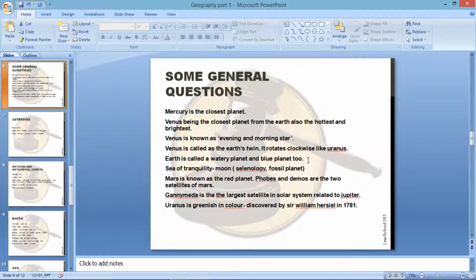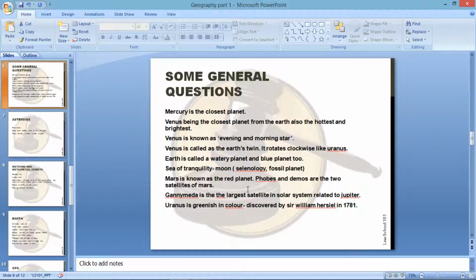So basically it is the volcanic eruption that had happened on the Moon, because of which a mountain has been formed on the Moon, which can be termed as Sea of Tranquility. The highest mountain on the Moon is Libuti Mountain, which is 10,660 meters high. Also, the study of the Moon is called selenology, and the Moon is also known as a fossil planet. Now, Mars is known as the red planet. Phobos and Deimos are the two satellites of Mars.